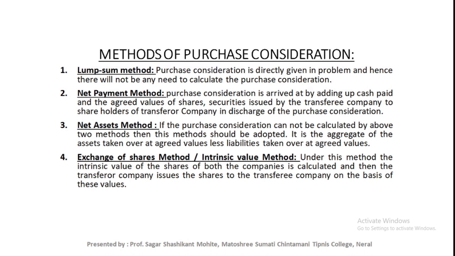That means there is something missing. Balance is payable. Okay, so what is the balance? For that we need to use one formula: agreed value of assets taken over minus agreed value of liabilities taken over. By this formula we can calculate the purchase consideration. Okay, this is the third method, net asset method.